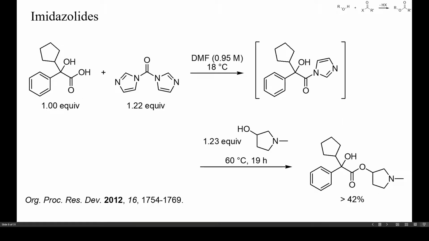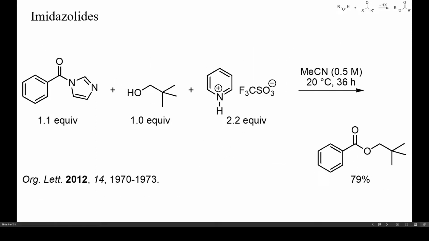Imidazolides are also readily available, stable electrophiles suitable for the acylation of alcohols. Imidazolides are not usually isolated, but prepared by mixing a carboxylic acid with carbonyl diimidazole just before adding the alcohol. It is also possible to add carbonyl diimidazole to a mixture of an acid and an alcohol, and esterification may occur even without the addition of a base. The example on this slide is such an in situ activation, but more examples can be found in part 3 of this video playlist, where I discuss various reagents suitable for the in situ activation of carboxylic acids.